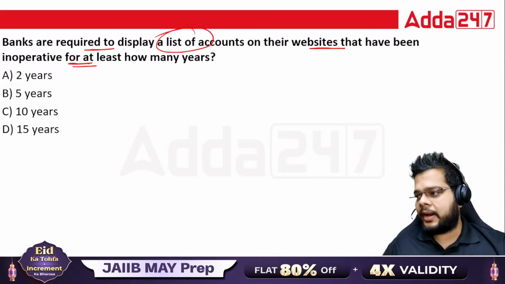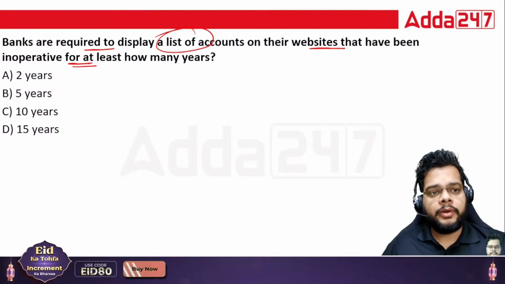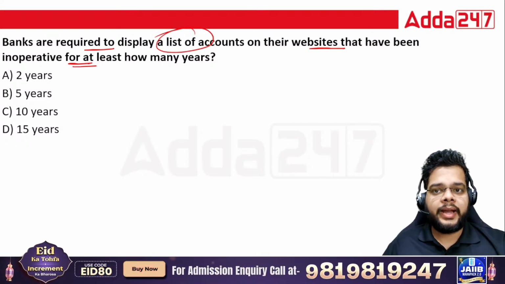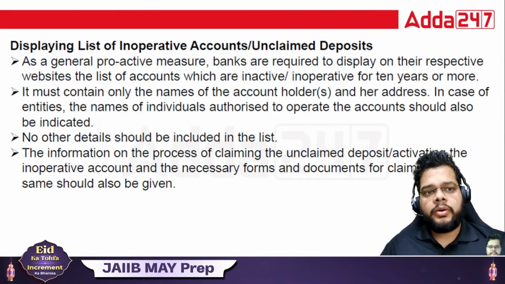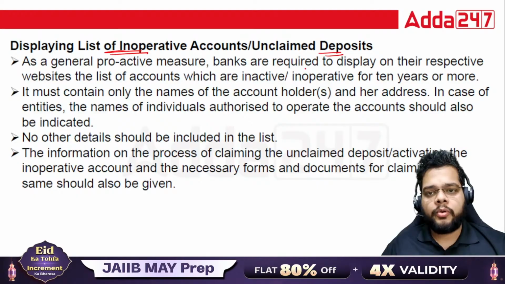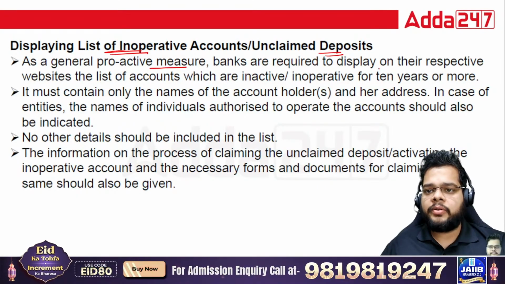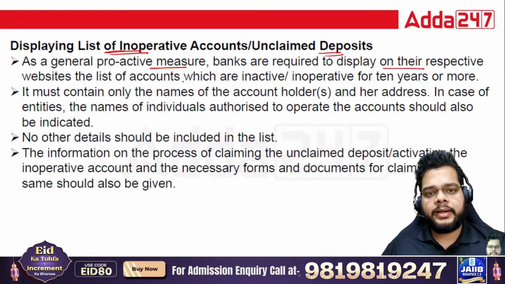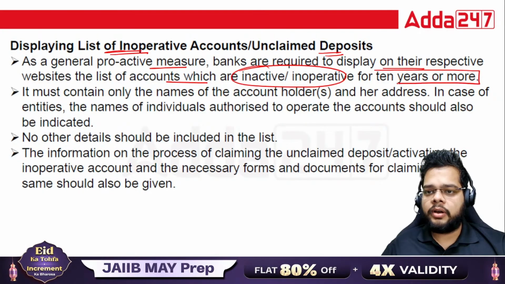A very important factor here is that this particular issue is in the news also, so you can expect a direct question from here. The right answer is option C, that is 10 years. When you talk about displaying the list of inoperative unclaimed deposits, the most important part is that as a proactive measure, banks are required to display on their respective websites the list of accounts which are inactive or inoperative for 10 years or more. Very, very important, 10 years to remember.